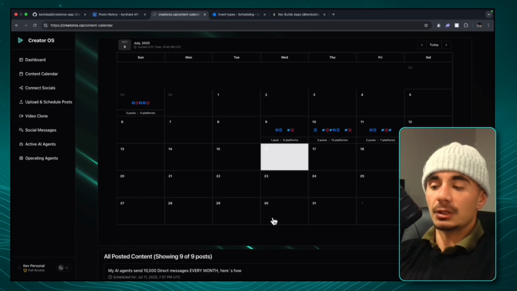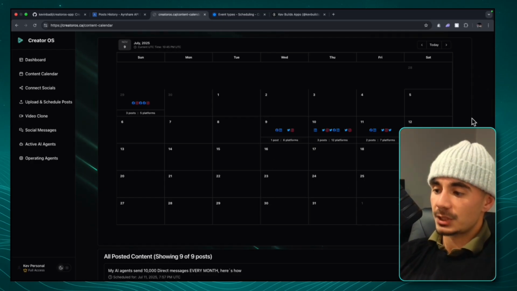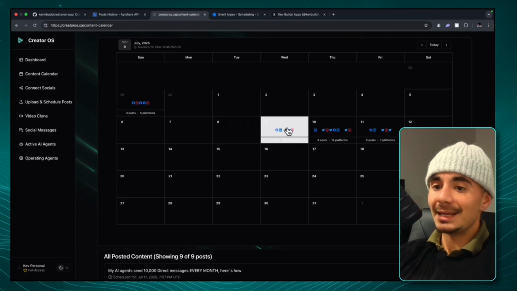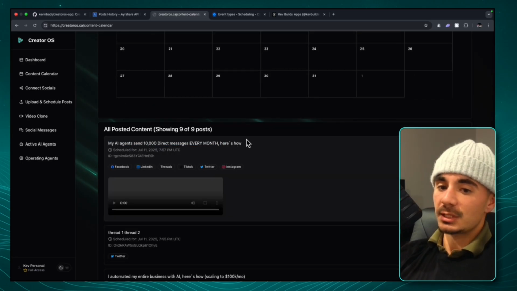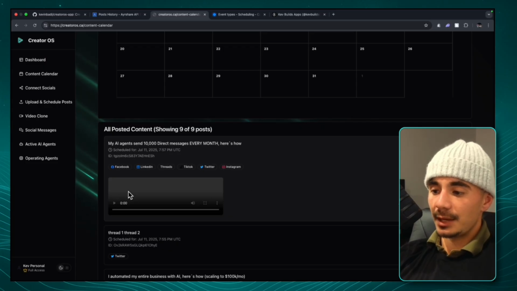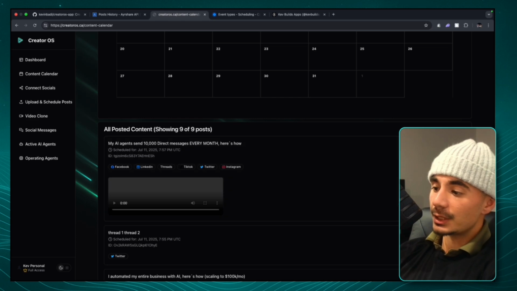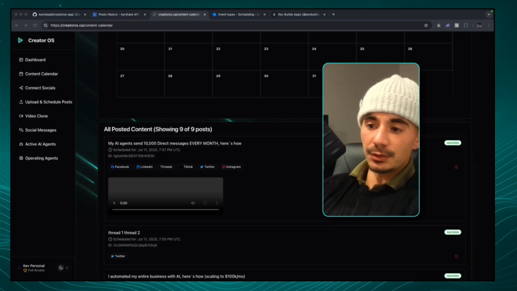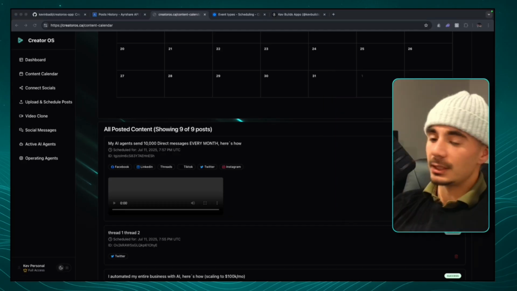And so in July, when we were using this version of the operating system, when a post gets uploaded or scheduled out, it actually gets shown inside of the calendar as well. So if this video was made for our client and it was scheduled out in advance, they would simply be able to review the video. If they're satisfied, it'll be uploaded. But if they weren't satisfied, then they can just click this little delete button in the bottom right-hand corner, and that will delete the video entirely.